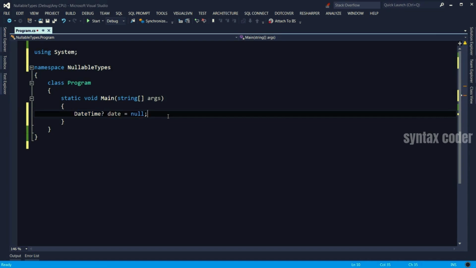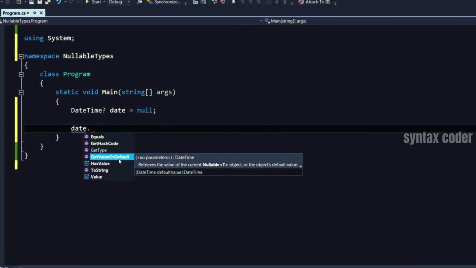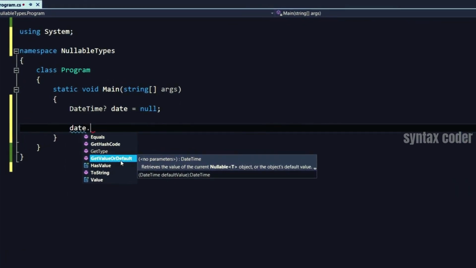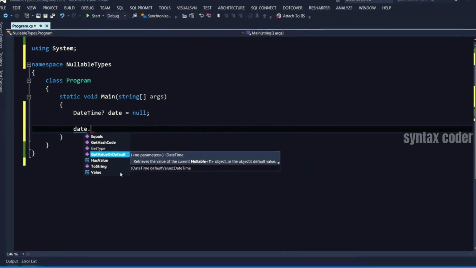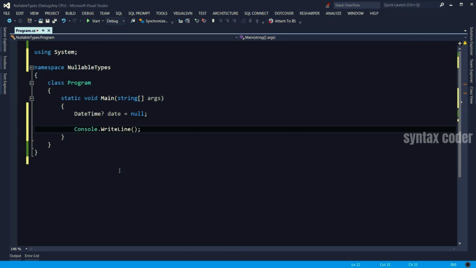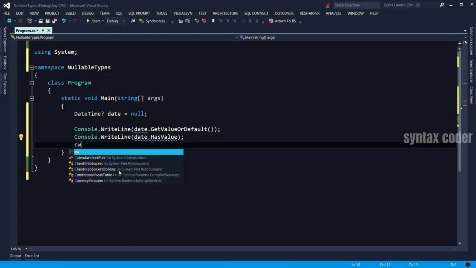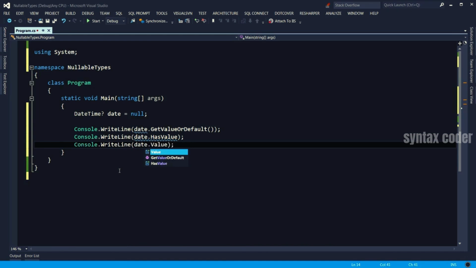Now let's take a closer look at the members of a nullable type. Here are the properties and methods of the nullable type. GetValueOrDefault, HasValue, and Value are three members that you'll be using all the time. Let me show you the difference. It's best to show them by an example. So I'm going to put them on the console. Date.GetValueOrDefault, Date.HasValue, and Date.Value.